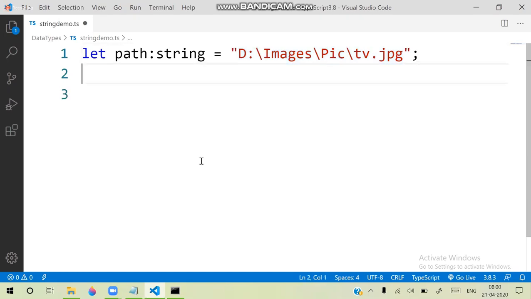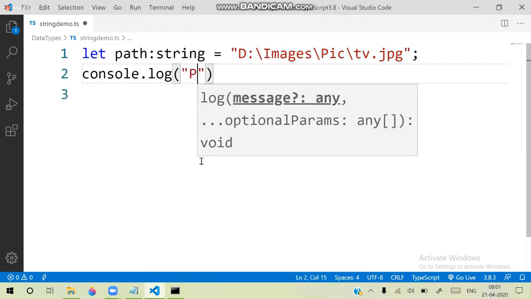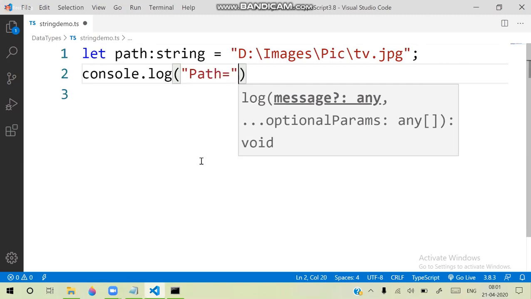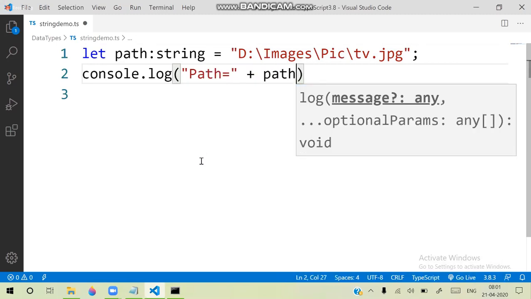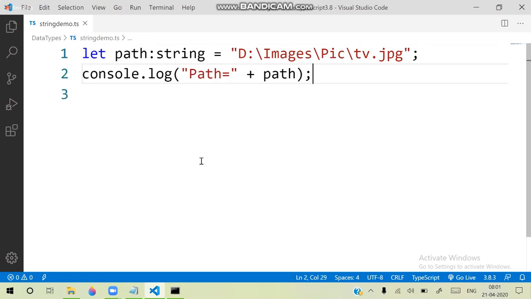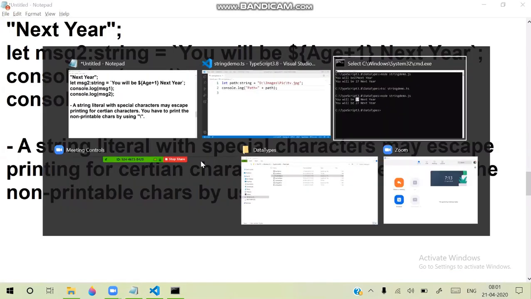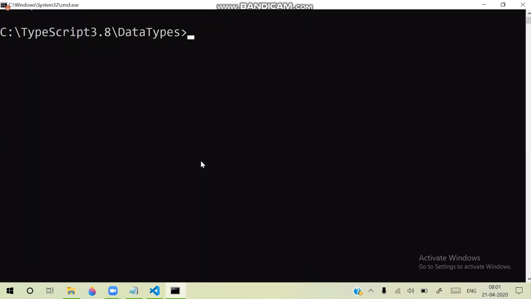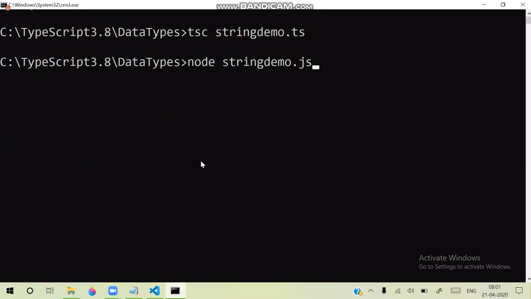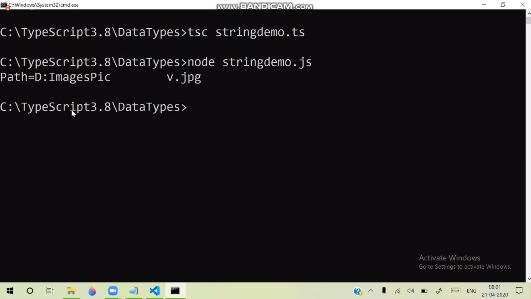That means now when I print this with console.log, path is equal to plus path, and I try to print that path, observe carefully. I compile and run, and you can see that when I try to print the path, you can observe here path D